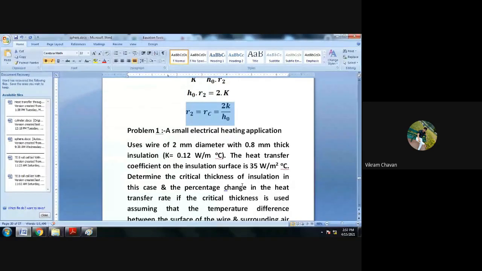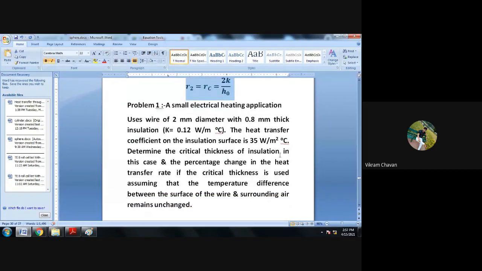Please let me know whether you understood these two derivations. If you don't have any question, then you can put, yes, we understood all the points related to critical radius of insulation.